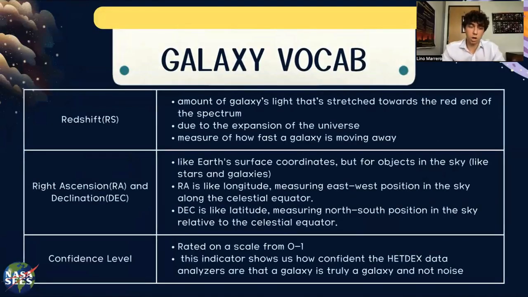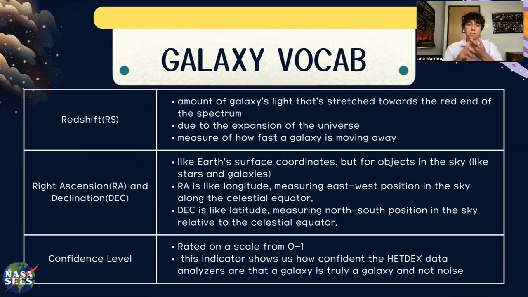All right, so let's start off with a little bit of galaxy vocab. So first of all, we have redshift, which you guys have already heard. Redshift is the amount of a galaxy's light that is stretched towards the red end of the spectrum, and it's due to the expansion of the universe. Essentially, we just use it to measure how fast the galaxy is moving away from us.